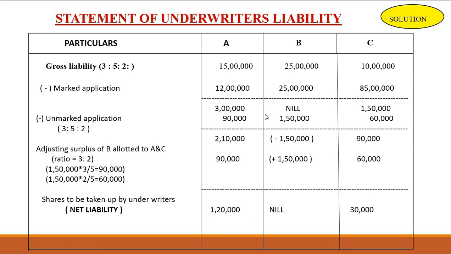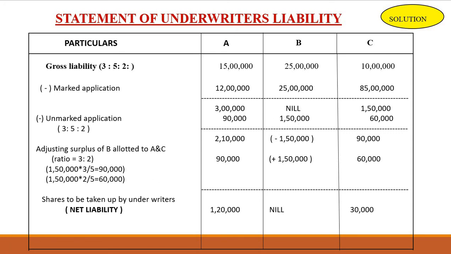A has to purchase 1,20,000 shares, and C has to purchase 30,000 shares. B doesn't have to purchase any shares because his fulfillment is complete.